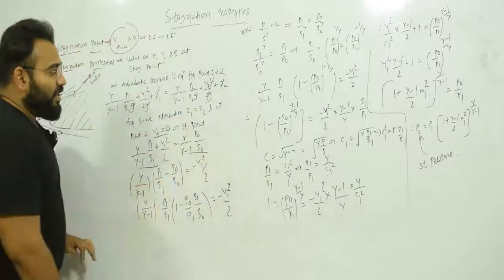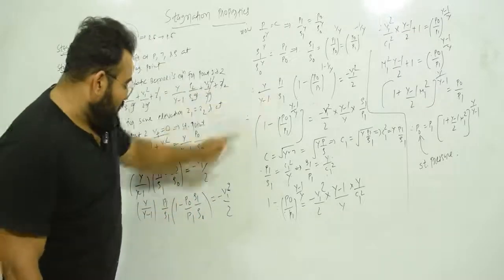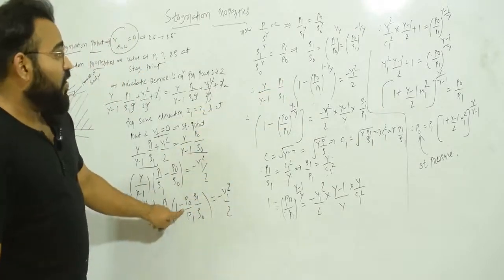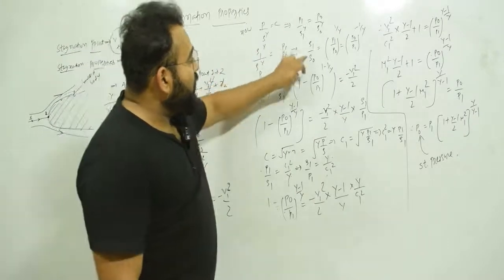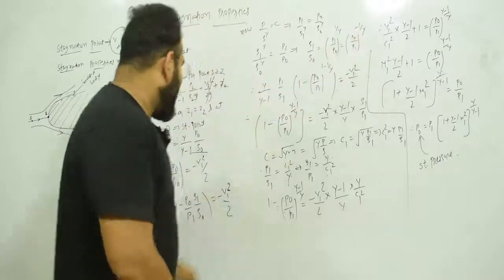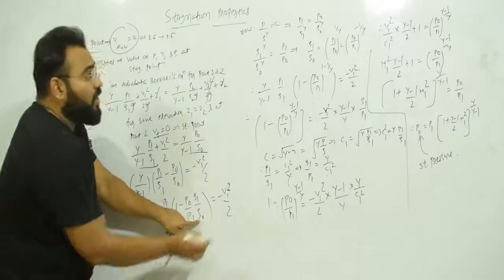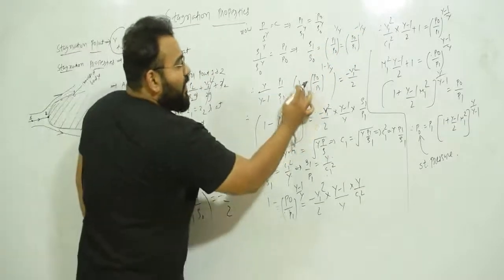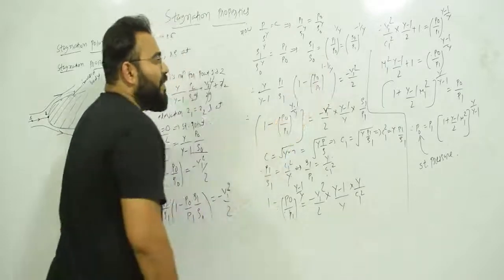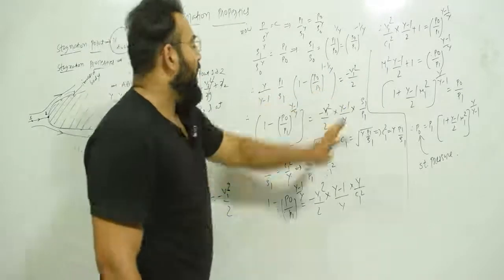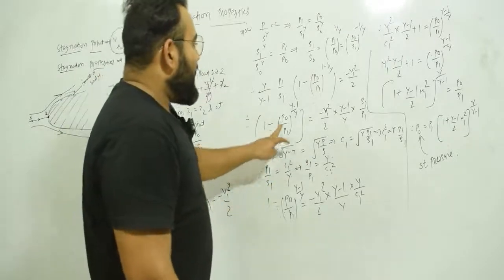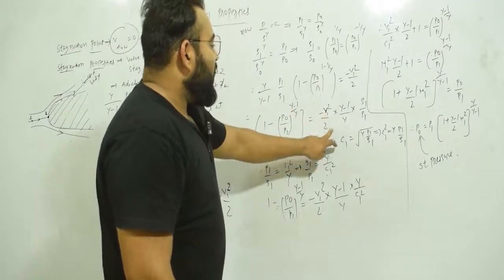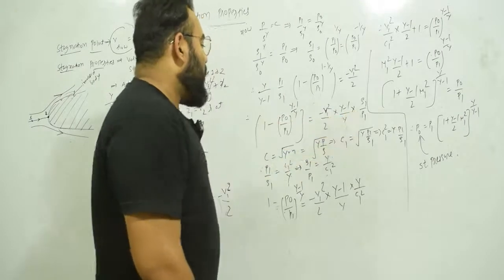So you can see that this term, gamma upon gamma minus 1, P1 upon rho 1, 1 minus. Now, instead of rho 1 upon rho 0, I will write P0 upon P1 raised to 1 minus 1 by gamma. So rho 1 upon rho 0, just put P0 upon P1 raised to minus 1 upon gamma and simplify it, and that will be 1 minus P0 upon P1 raised to 1 minus 1 upon gamma is equal to minus V1 square by 2. Now we will make this the subject. So 1 minus P0 upon P1 raised to gamma minus 1 upon gamma is equal to minus V1 square by 2 plus gamma minus 1 upon gamma multiplied by rho 1 upon P1.